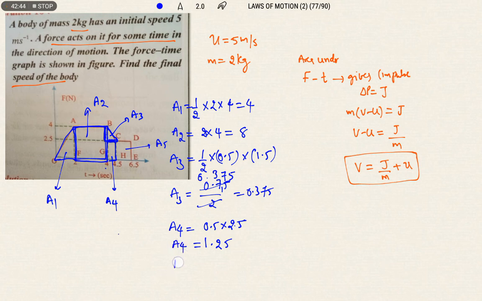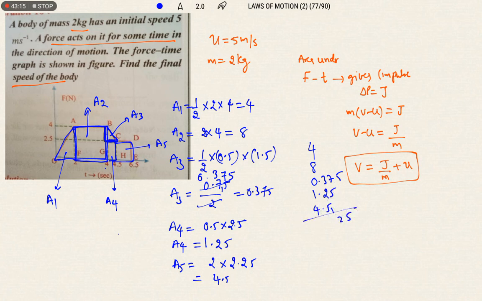A4. Next let us see A5. What is A5? A5 will be this one. So 6.5 minus 4.5 is 2. 2 into 2.5, so 4.5. Add the total areas: 4, 8, 0.375, 1.25, 4.5. So 5, 12, 1, 10, 11, 1, 4 plus 1, 5, 6, 6, 6, 8, 14, 18.